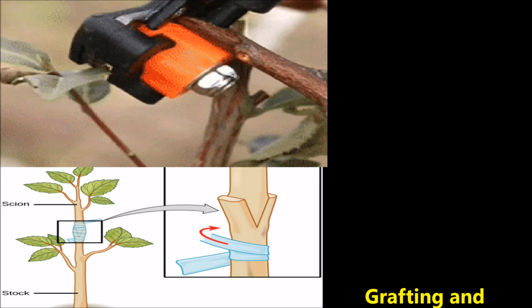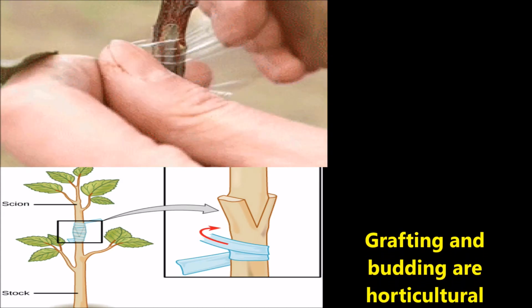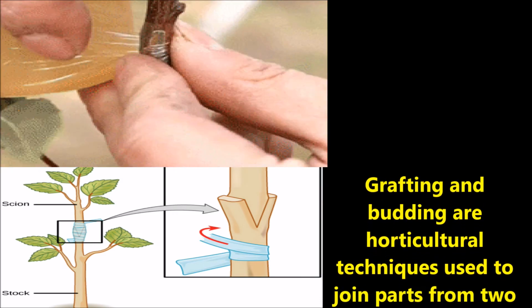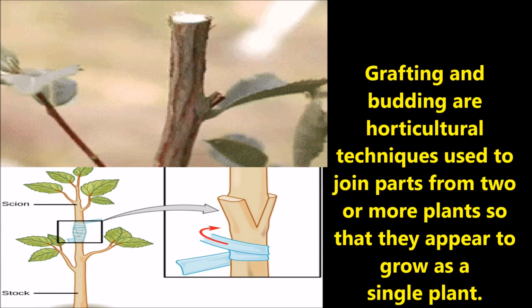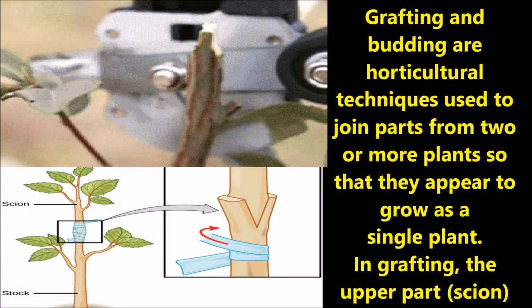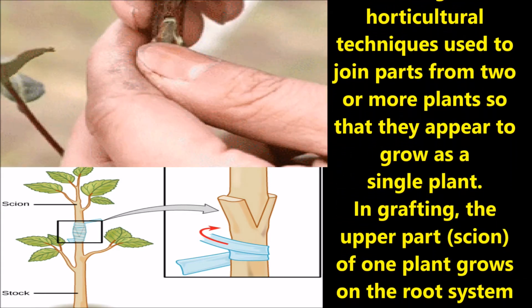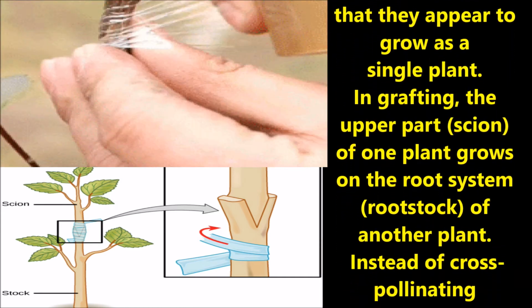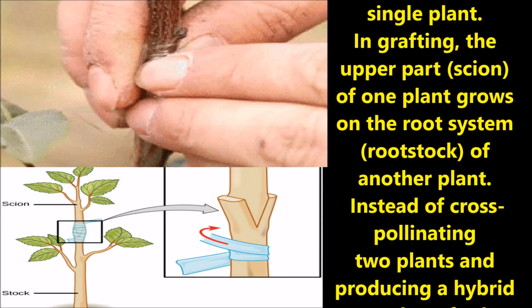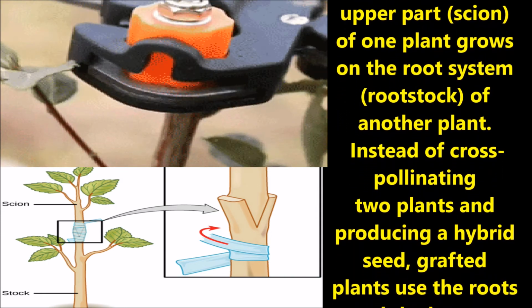Grafting. Grafting and budding are horticultural techniques used to join parts from two or more plants so that they appear to grow as a single plant. In grafting, the upper part, the scion, of one plant grows on the shoot system, the rootstock, of another plant. Instead of cross-pollination, two plants are joined to produce a hybrid.